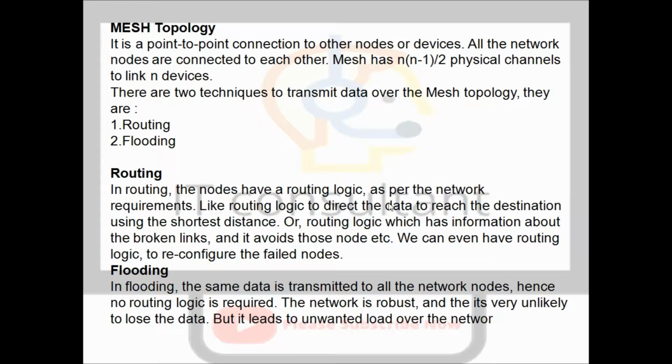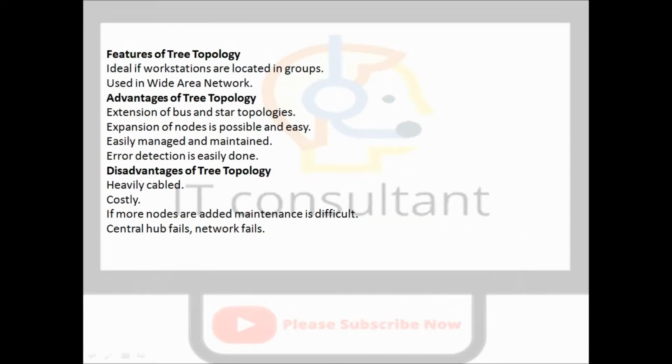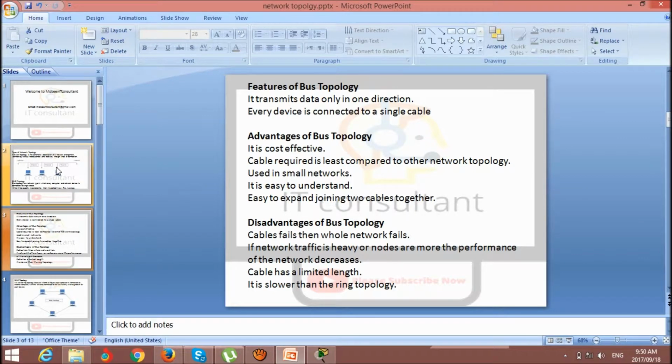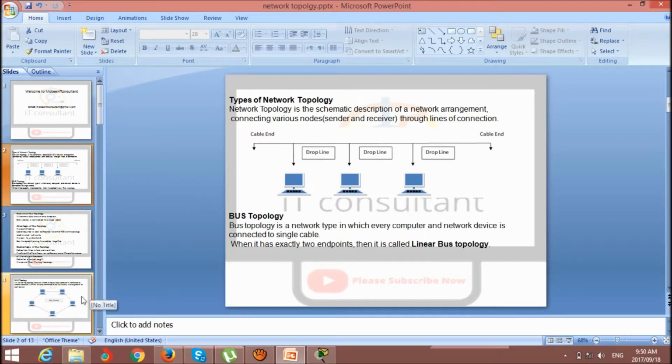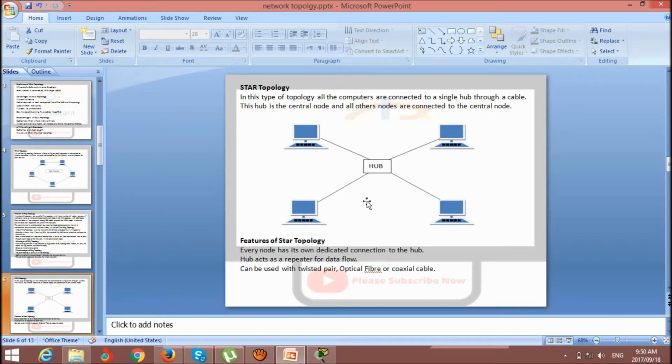For example, in a hub, there are a lot of collisions and a lot of traffic here.